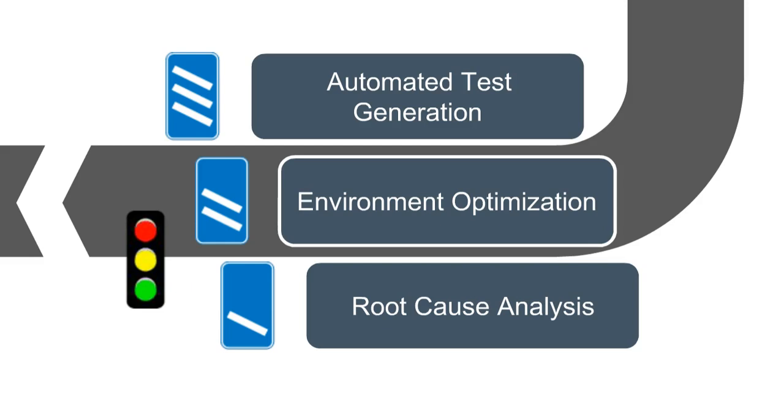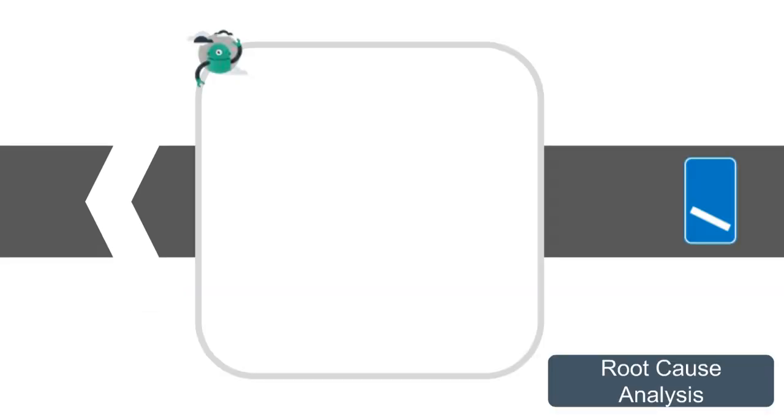First, a test execution service should do more than simply run your tests on command. It should allow you to optimize your test execution and ultimately drive costs down and the effort associated with test automation for your business. This can be done in several ways, such as root cause analysis, environment and test optimization, and automated test generation. What do each of these mean?